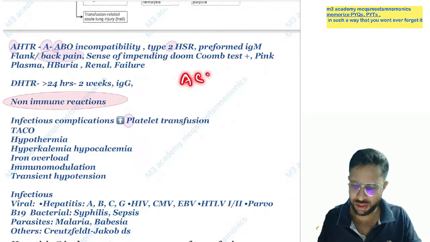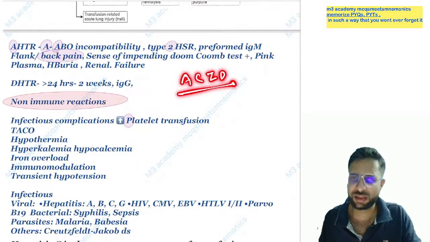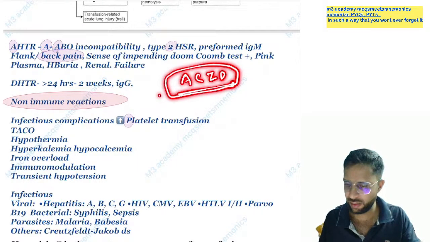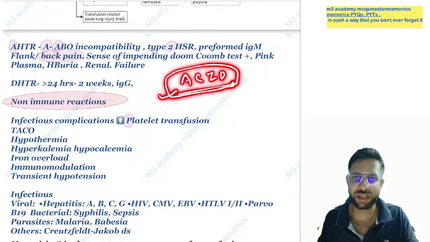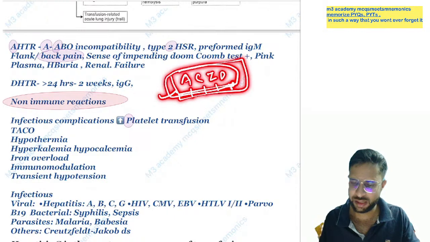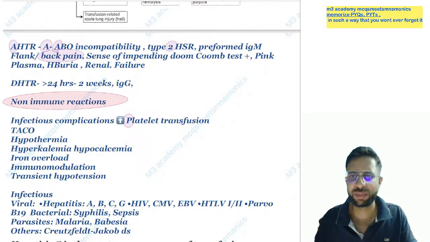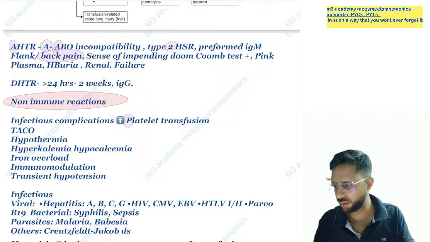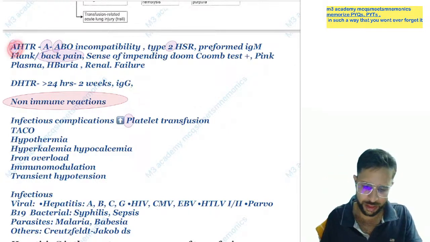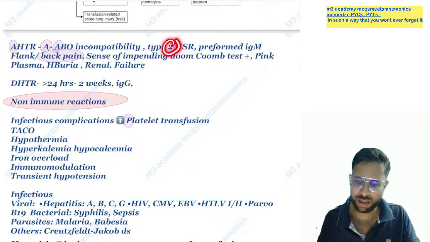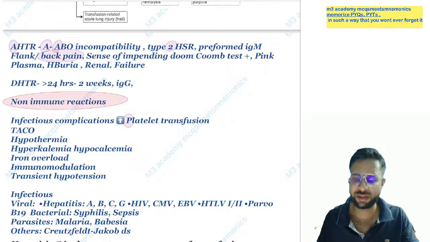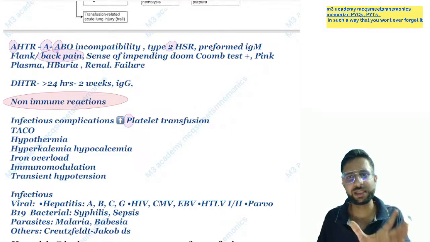So you know the mnemonic ACID for the hypersensitivity reaction. Yes, can anybody tell me what is the mnemonic of ACID for the transfusion reaction? For the hypersensitivity reaction types 1, 2, 3, 4, what is the mnemonic ACID? Yes, so please revise the hypersensitivity mnemonics from the topic group. Yes, so acute, A for ABO incompatibility. This is a type 2 hypersensitivity reaction, and acute means IgM immunoglobulin. Yes, chronic means IgG immunoglobulin.